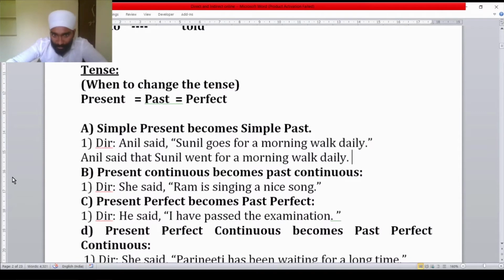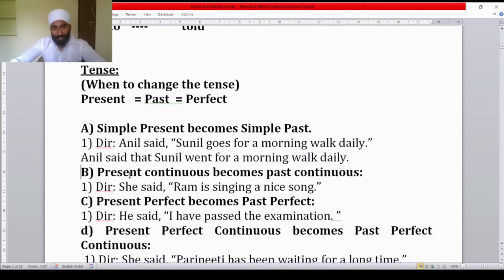Here we have changed the tense from simple present to simple past. Go, went, gone. Went is the simple past form of go. Here, in the given sentence, the said verb is there, the reporting verb. This is why we are changing, because the given sentence is in past tense.